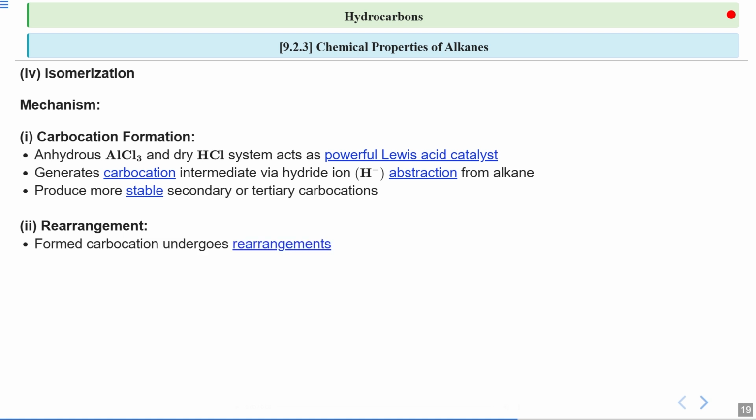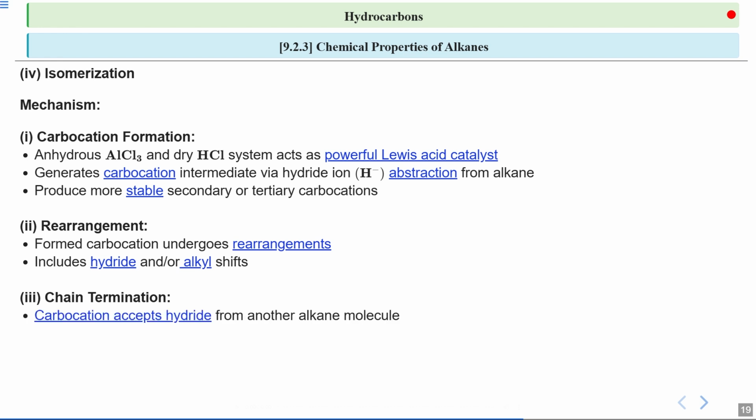The carbocation undergoes rearrangement, which are structural changes that help stabilize the molecule further. These rearrangements can include shifts of hydrides or alkyls. These shifts help us in achieving a more stable molecular structure. And the final step in the mechanism is chain termination. This step involves the completion of the reaction process.